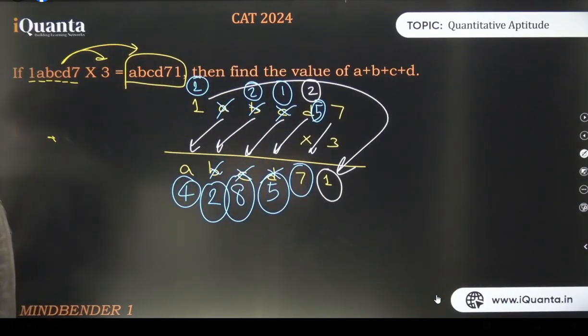Is it clear now? Everyone? So 4 plus 2 plus 8 plus 5. The answer is 19. Those who mark 19, well done. I'll repeat, of course. I'll repeat once.